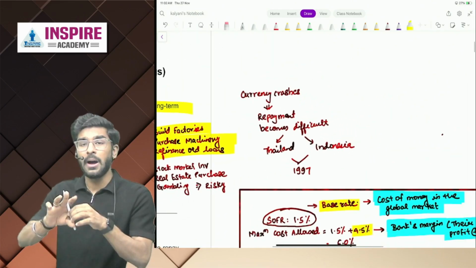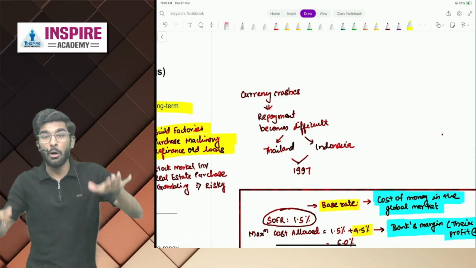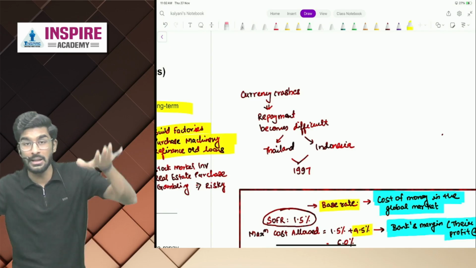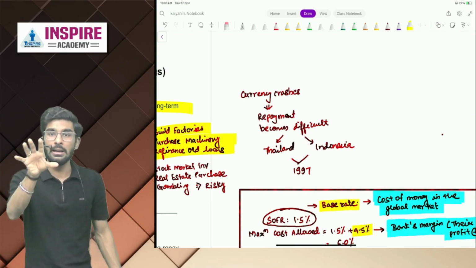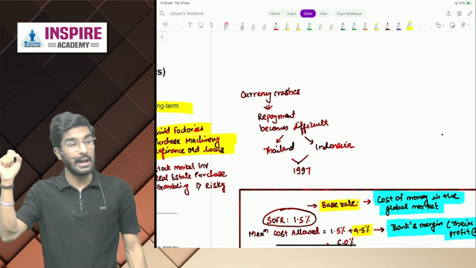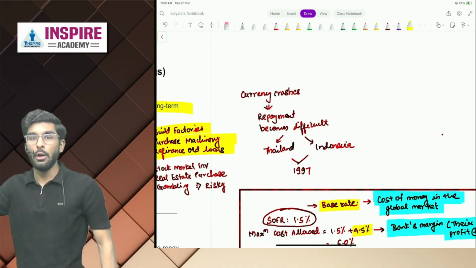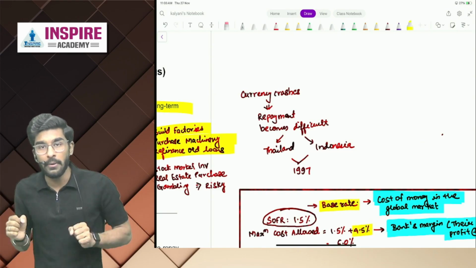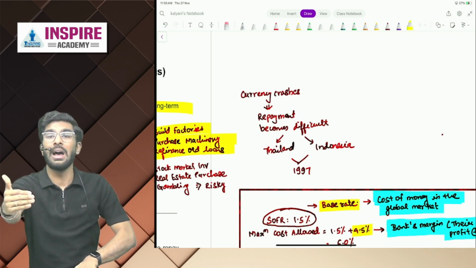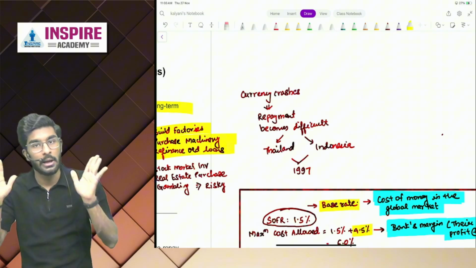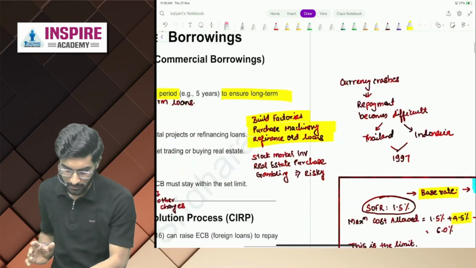Okay. Now the reason why, people, this minimum average maturity period concept is used is because the moment you are taking short-term loans, the moment the currency rate fluctuates, you end up paying more rupees, draining the Indian currency reserves, which happened in Thailand and Indonesia in 1997. So they took a lot of foreign loans for short-term purposes. Meanwhile, currency value went down, so they ended up paying a lot of their native currency to repay the loans. So that should not happen. That is the reason why, people, this minimum average maturity period is used. Yes or no, people?